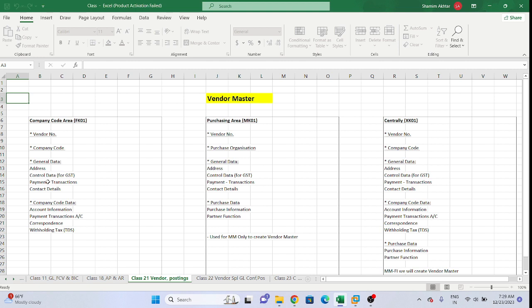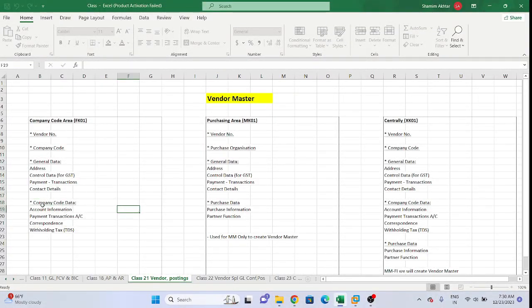After that, control data is for GST, which I will show in the system, and we also give the payment details. Contact details also we will provide. So under general data, these four details we will fill. I am just briefing you right now. So vendor number, company code, and general data, in which four details we give. In an interview, you can simply say this, and then company code data.